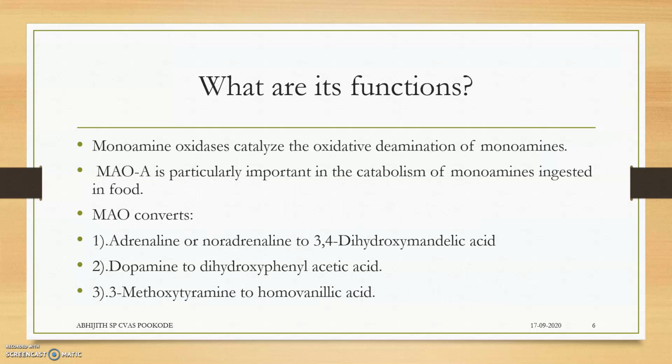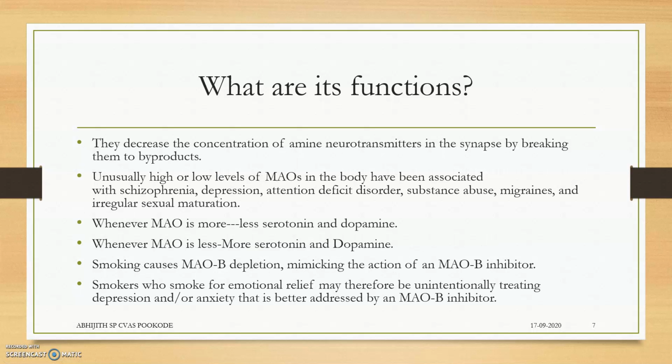So what are its functions? Monoamine oxidase catalyzes the oxidative deamination of monoamines, that is excess monoamines present in the synapse, so they will be broken down to form another compound. So you can see the MAO conversions mainly for adrenaline, dopamine, and 3-methoxytyramine. Sometimes this may be present in many MCQ questions and answers. And dopamine is converted to dihydroxyphenylacetic acid, which was asked in a previous entrance exam. So what are its functions? They decrease the concentration of amine neurotransmitters in the synapse by breaking them to byproducts. We have been discussing the same point since we started this video.